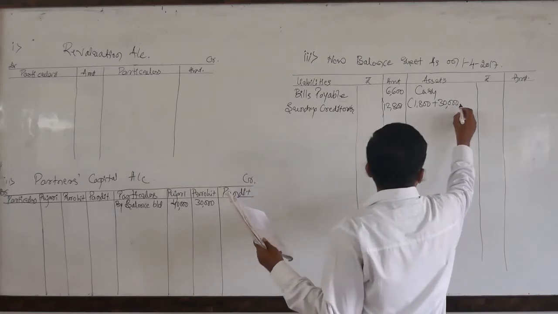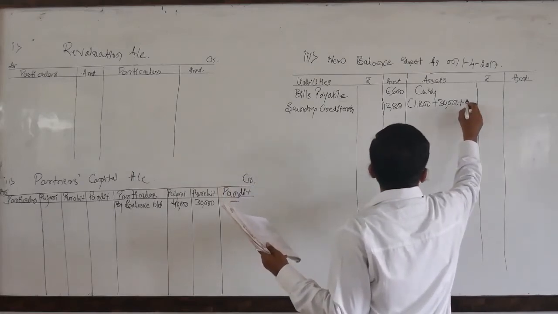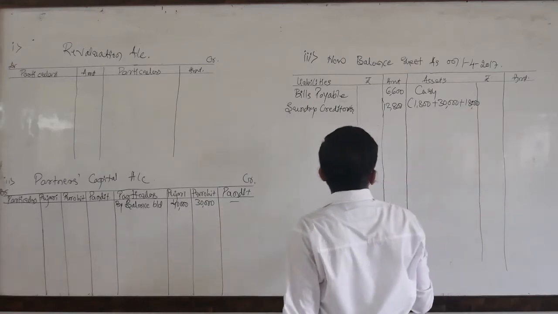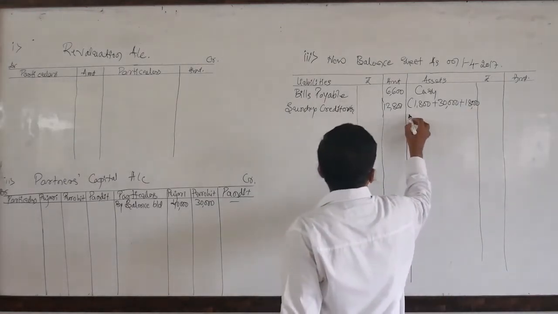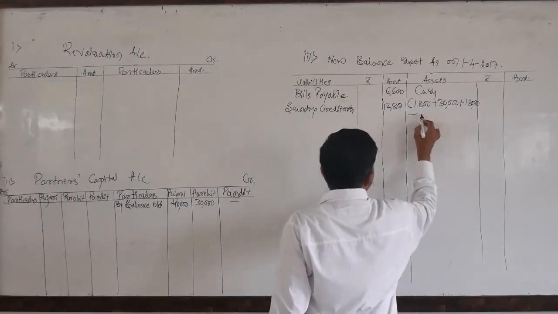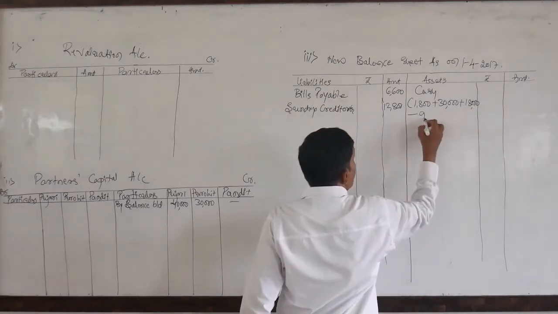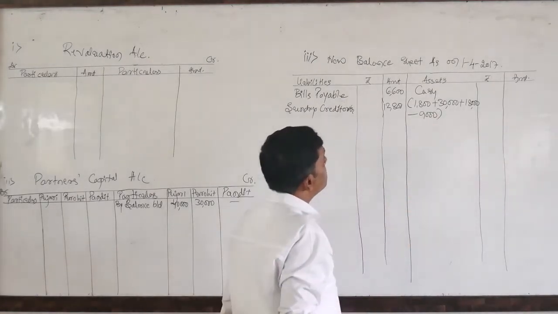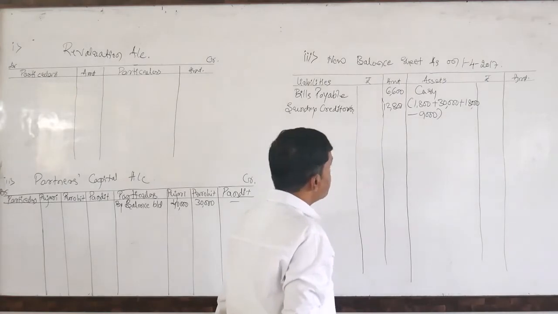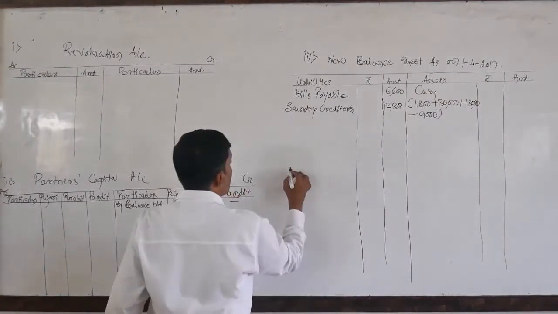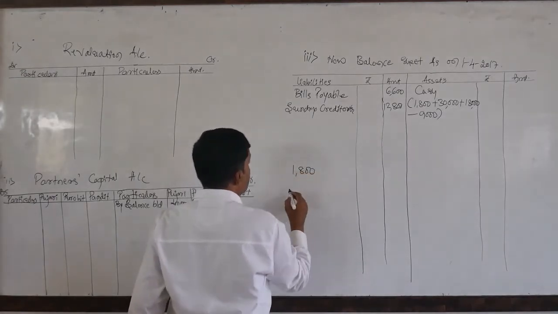But he has also brought 18,000 cash for the sake of goodwill, out of which 50% has been withdrawn by the old partners, means 9,000. That is the reason here I am deducting. So make the total. Initially opening value 1,800.